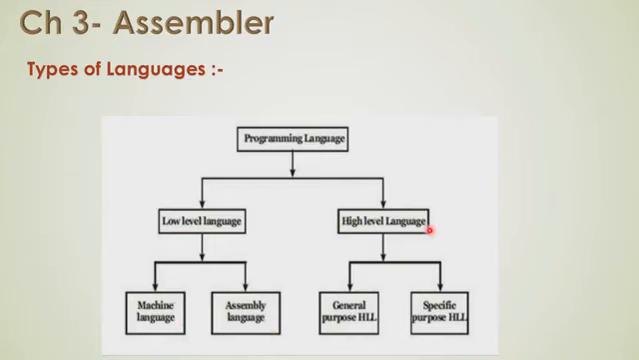And what are the high level languages? These are general purpose high level languages and special purpose, or specific purpose, high level languages. General purpose high level languages are just like C, CPP, while the specific purpose languages are VB.NET, C#.NET, Java. These types of languages are high level languages that are understood by humans, and these are used for the development activities or the coding activities.